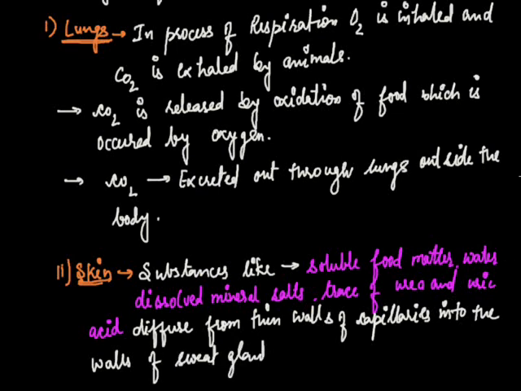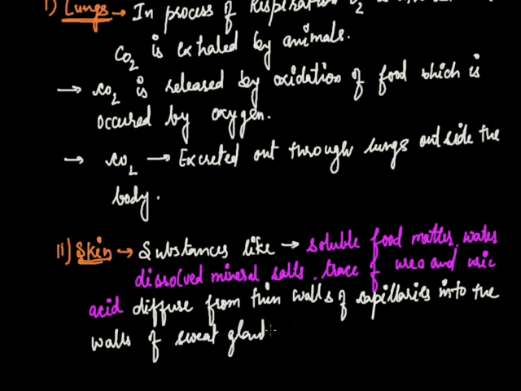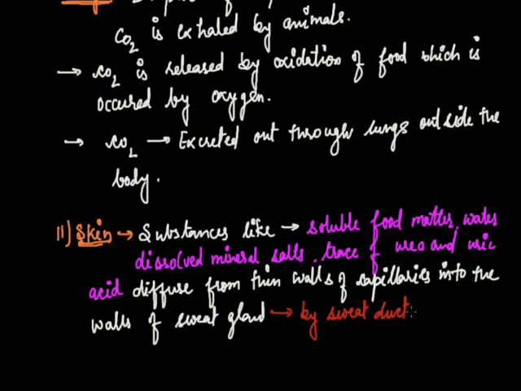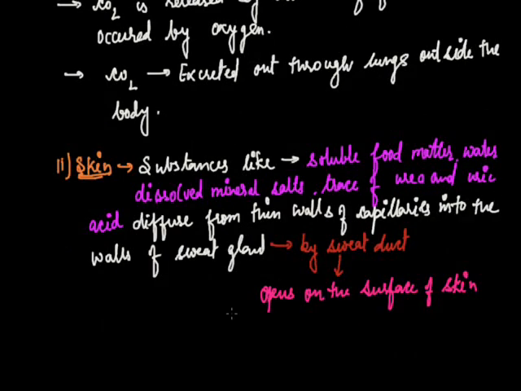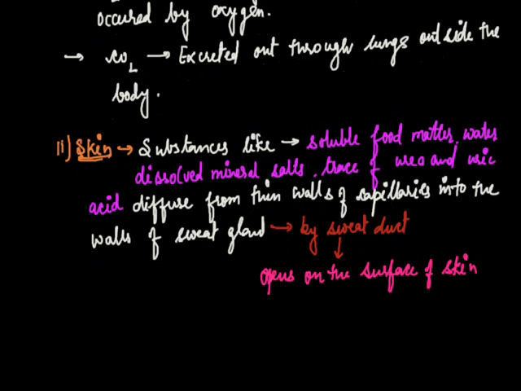And this sweat gland, with the help of the sweat duct, opens on the surface of skin, and all the excretory material which we have discussed is excreted out through skin.